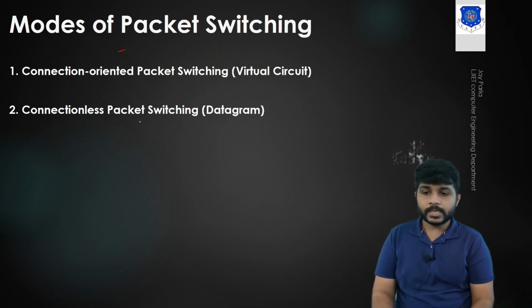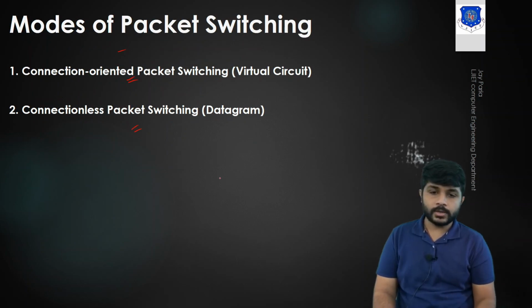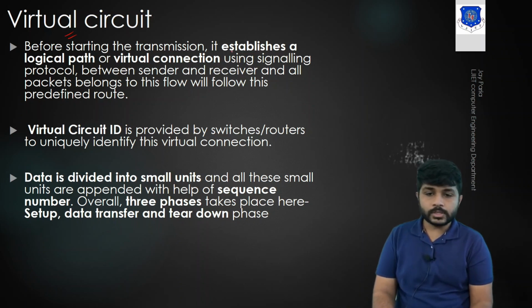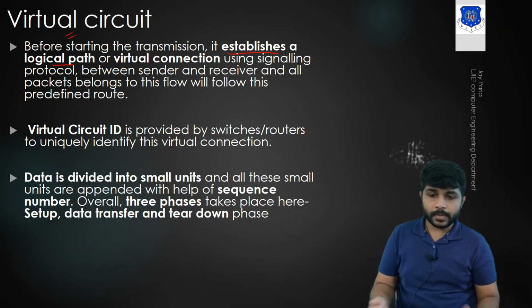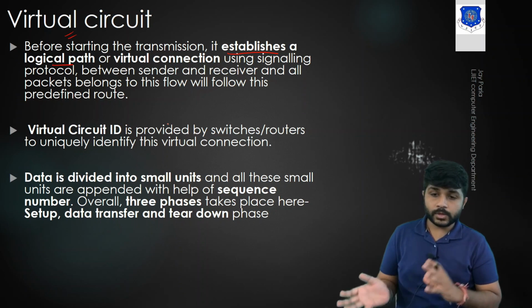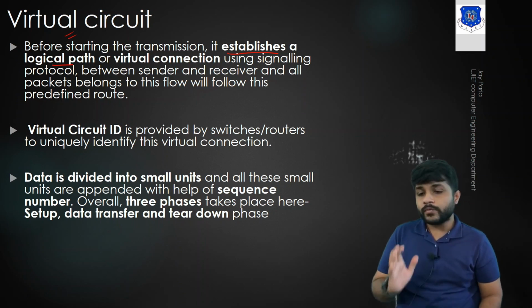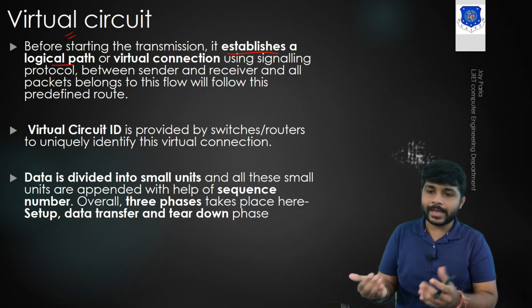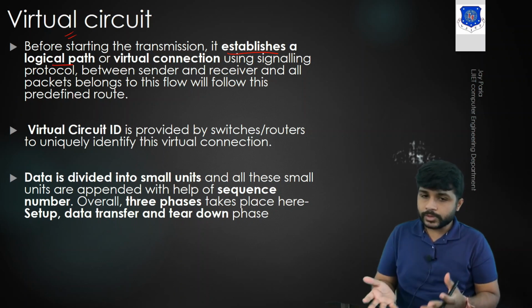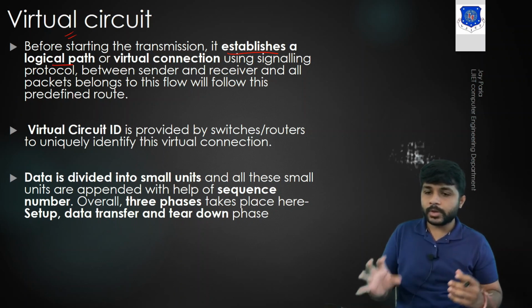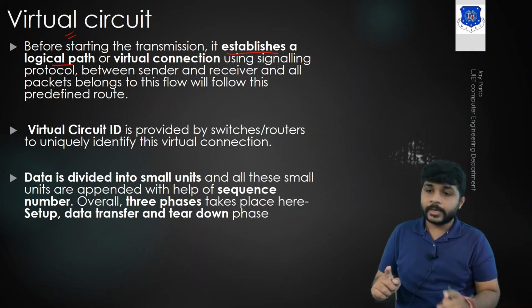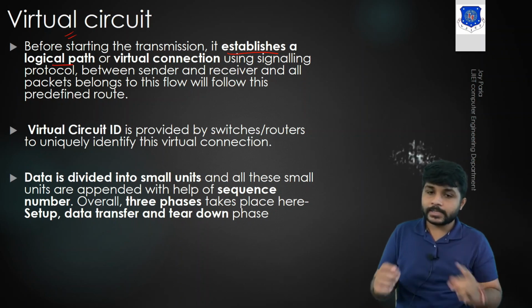There are two types of packet switching: connection oriented and connectionless. The connection oriented one is known as the virtual circuit. In the virtual circuit, there is a need of establishing a logical path. After establishing the logical path, the data will be forwarded from the source to the destination. You can think of the virtual circuit as somewhat of a combination of circuit switching and packet switching. In circuit switching, we just saw that to provide communication between source and destination, there should be a dedicated link. In the virtual circuit, to send different packets, there should be a dedicated link.